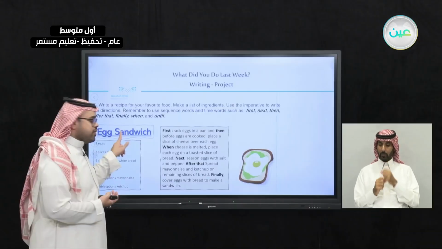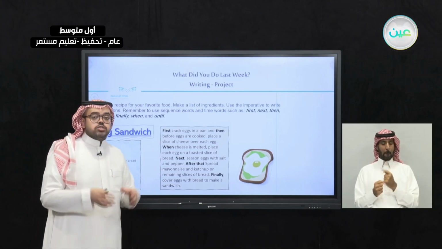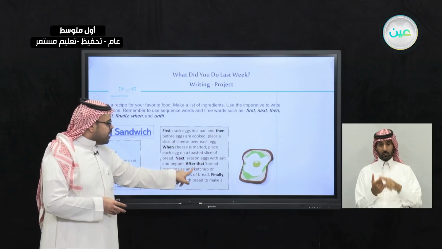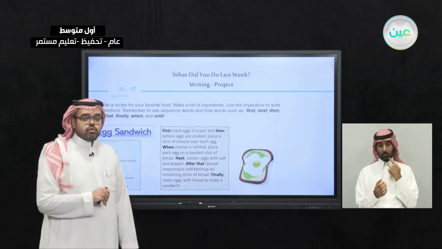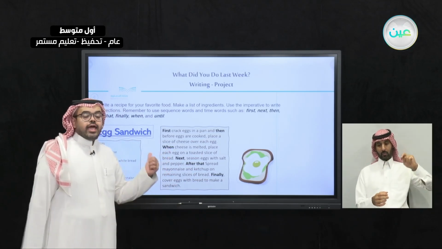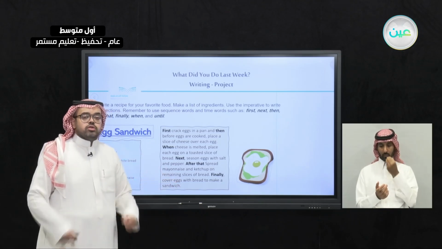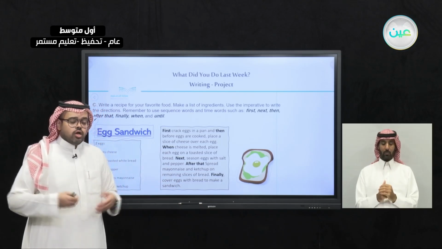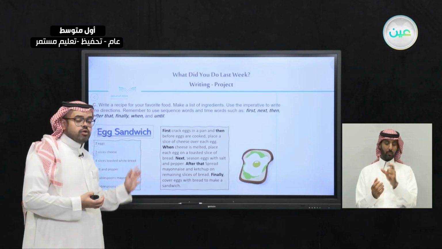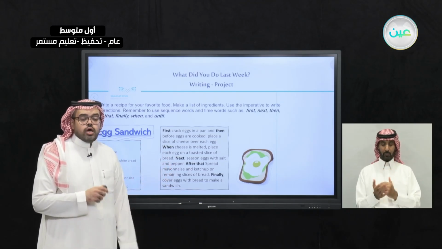So, I chose my favorite food, I wrote down the ingredients, and here I wrote down the directions using the sequence words as first, then, next, after that, finally. Not only this, but I also used a time word like when. So you can write down a similar text to this. Just think of your favorite food. Try to make it simple, so you do not have to write many vocabularies, and also write down the ingredients, and write down simple steps or simple directions on how to make that kind of food.